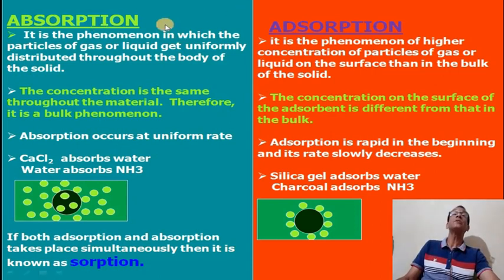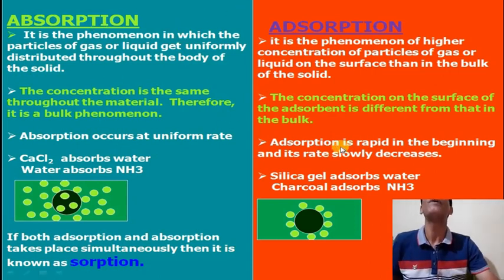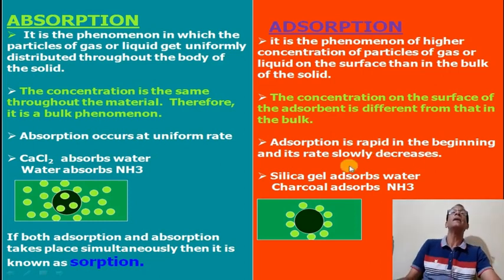But adsorption in the first stage is rapid, then it becomes slow. In the beginning it is very fast. For example, calcium chloride absorbs water.